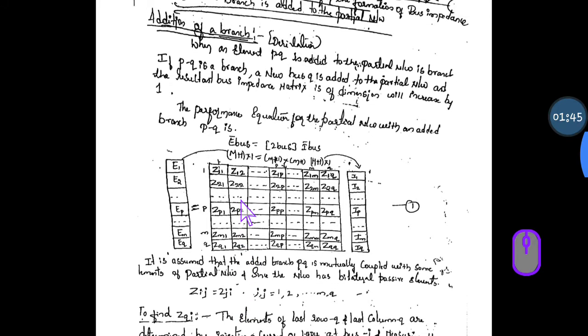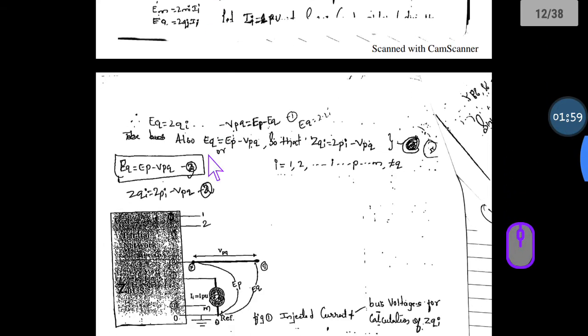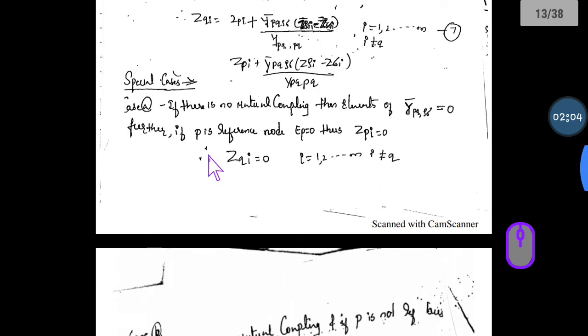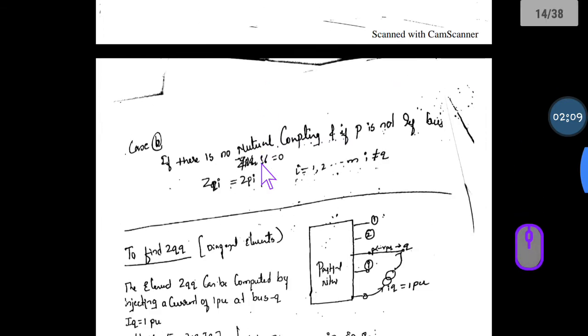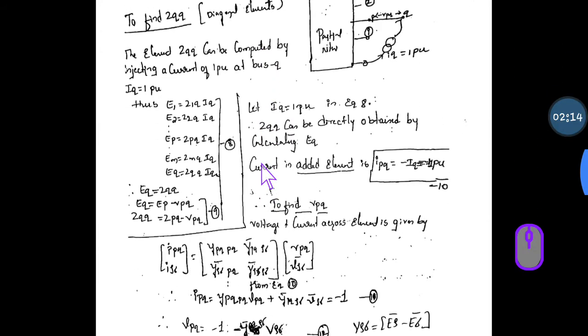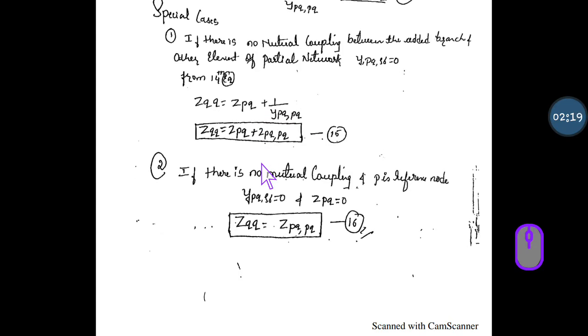This derivation starts with mutual coupling, addition of branch, as well as the diagonal and off-diagonal values. Here we first found the off-diagonal value Z of qi, and next will be Z of qq. Whatever derivation we have done with mutual coupling, afterwards we applied cases, meaning without mutual coupling, no reference, with reference, like that. Up to here you have to derive. Before it was for off-diagonal, next will be the diagonal Z of qq. Even though it is lengthy, you have to write it, even if they ask for 8 marks or 10 marks.